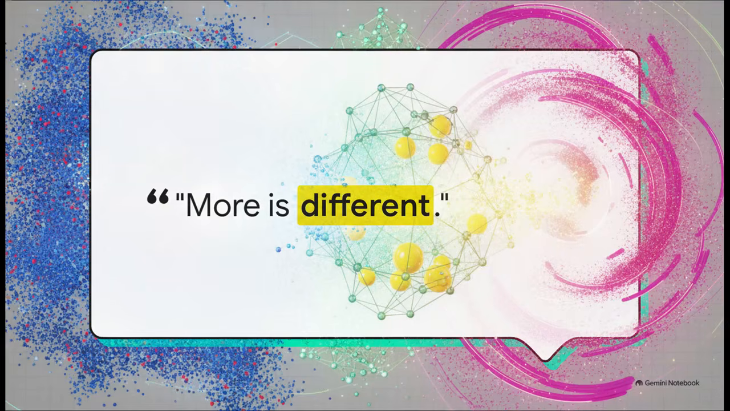Back in 1972, the Nobel laureate P.W. Anderson made this incredibly profound philosophical observation. He simply said, "More is different." And what he meant was that the laws governing a complex macroscopic system absolutely cannot be reduced to just a basic extension of the laws governing its individual parts.